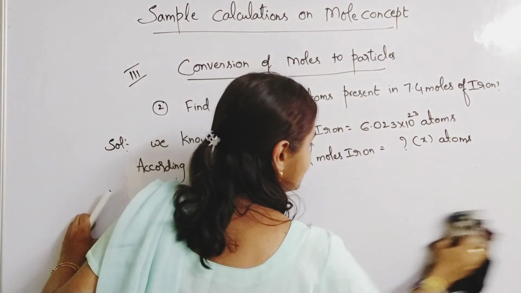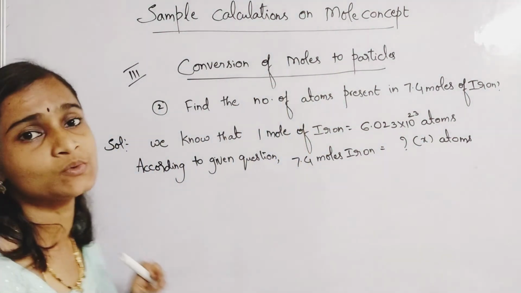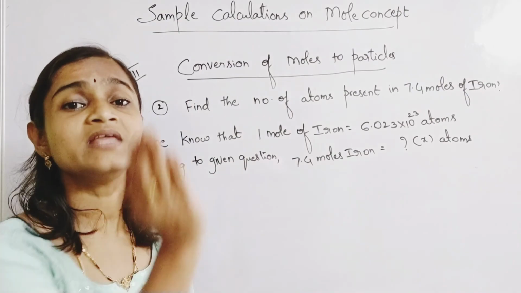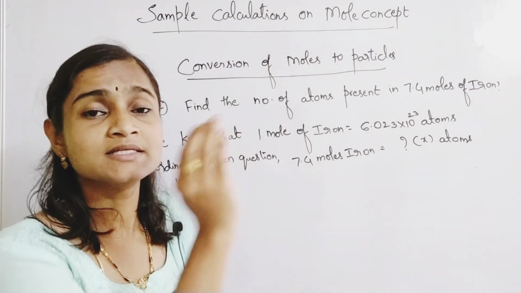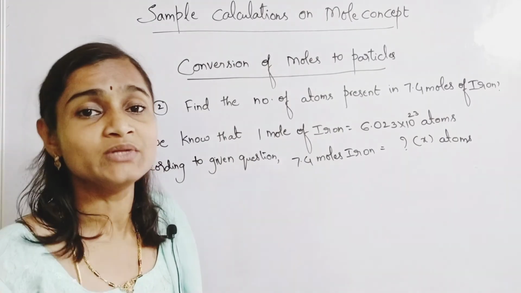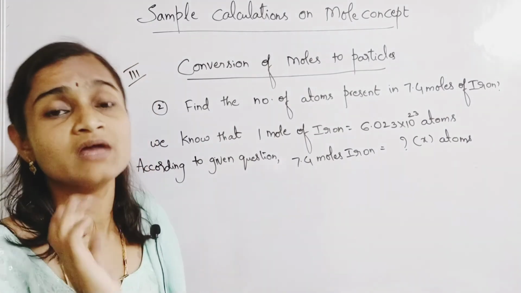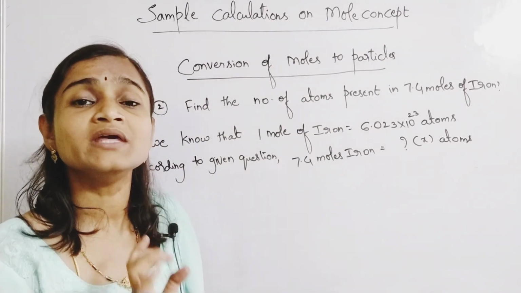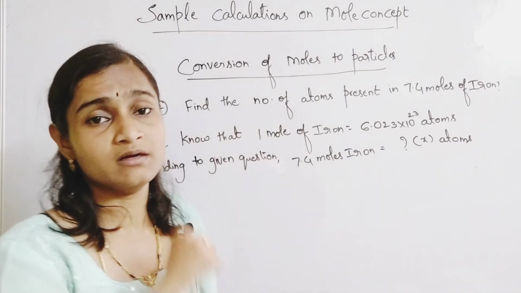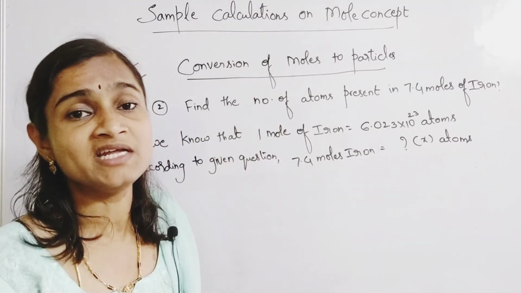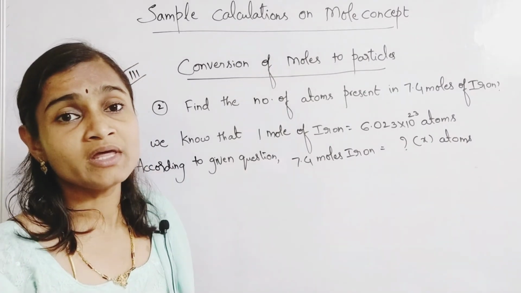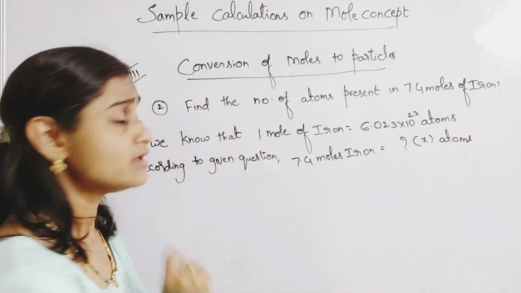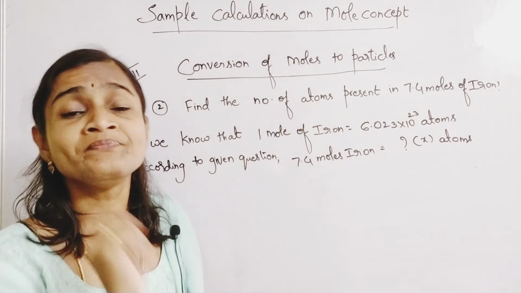And you have to be very careful with the calculation part also. Sometimes you will get one value, and in the 4 options which are given below, they will change the digits, tens, hundreds digits, and the power value they will change. So accordingly, you have to be very careful with the 4 options. Even if you get the correct answer, to confuse you, he will just move the point by 2 or 3 digits. You have to be very careful in choosing the correct digits.